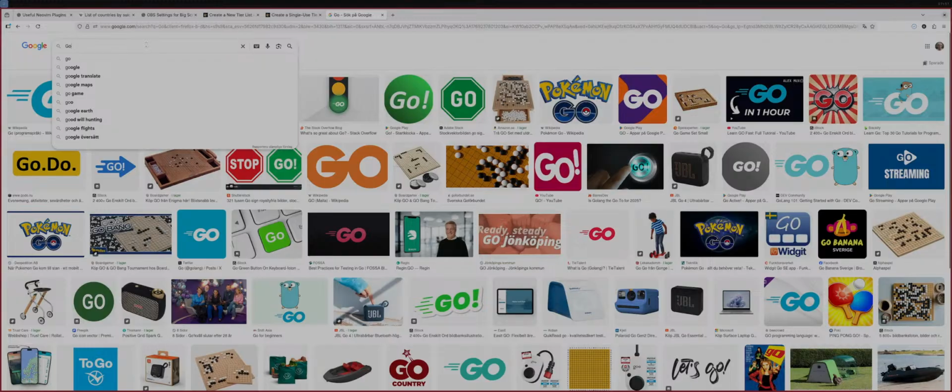I should probably go with a popular programming languages list. The TIOBE index, that's probably a good source. So we have Python, we have C, we have Java, we have C++, C Sharp, JavaScript.